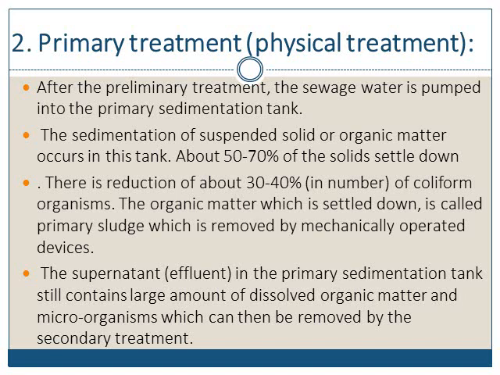It is removed by mechanically operated devices. The supernatant or effluent in the primary sedimentation tank still contains a large amount of dissolved organic matter and microorganisms, which can then be removed by the secondary treatment.